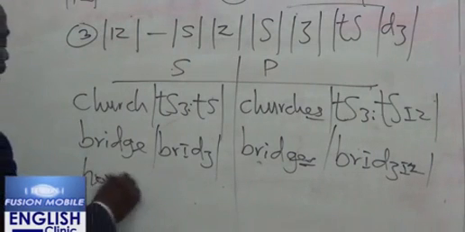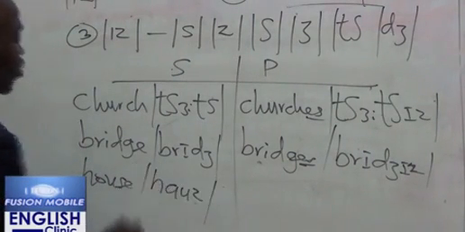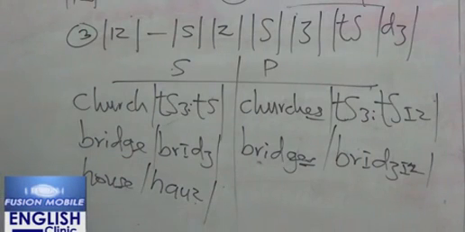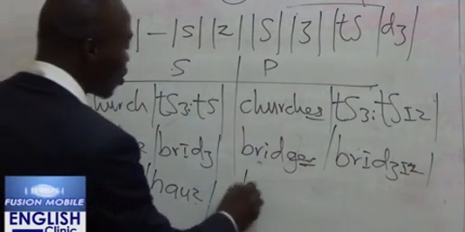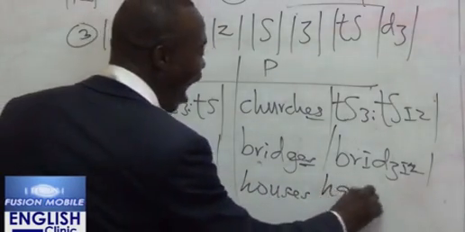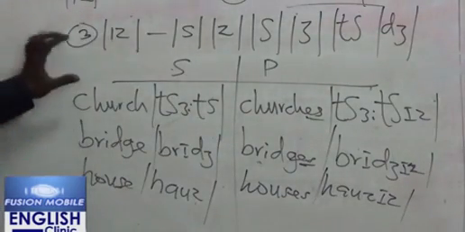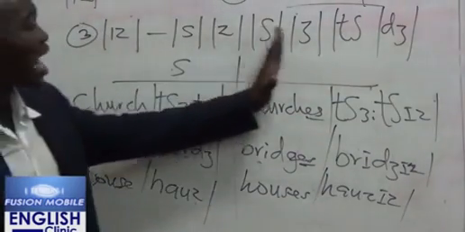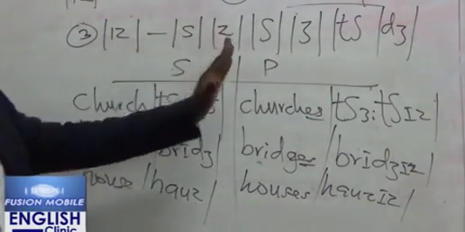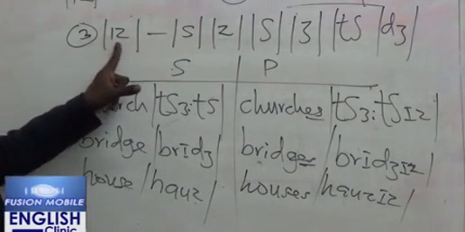Another example is the word house. There are two ways of writing the plural of house: you can write it this way, or you have s. The plural of house is houses. So the rule says that whenever we have any of these six sounds ending a word in the singular, then we are going to have this inflection iz in the plural.